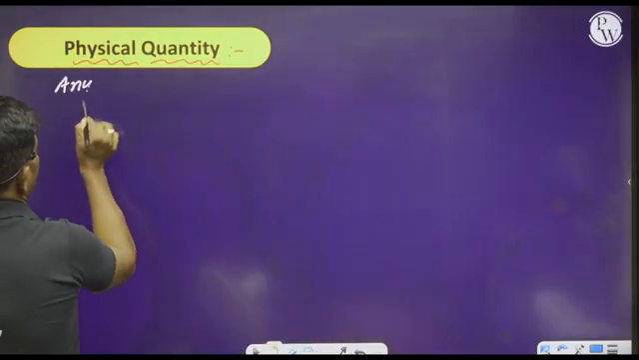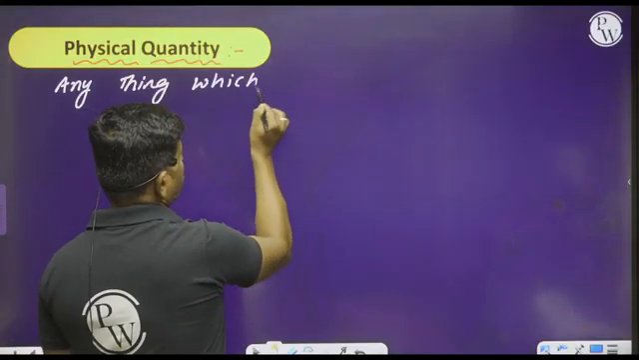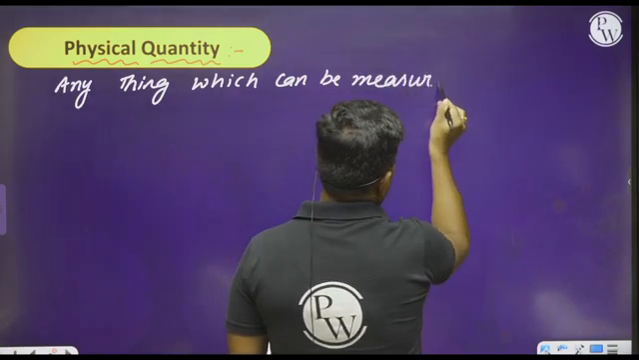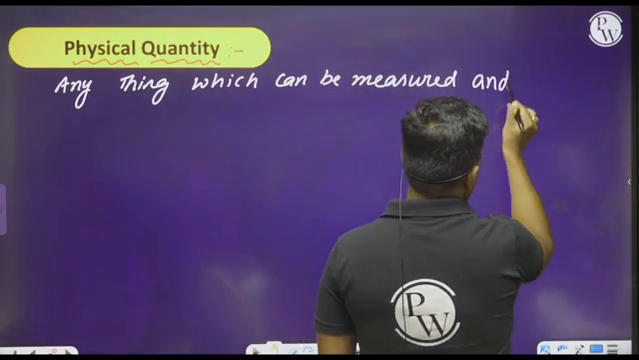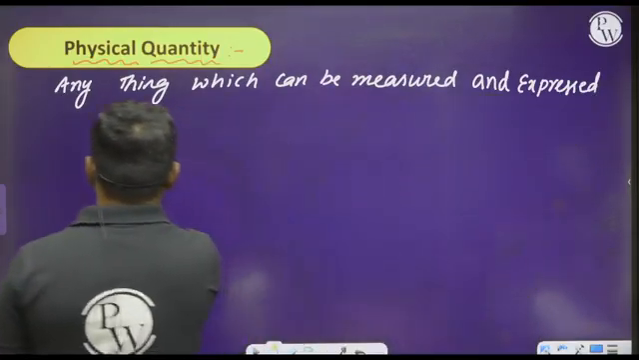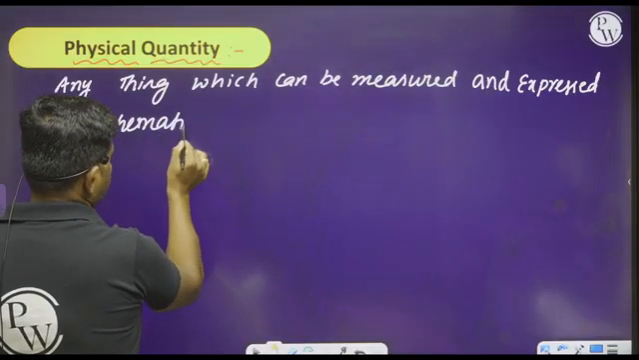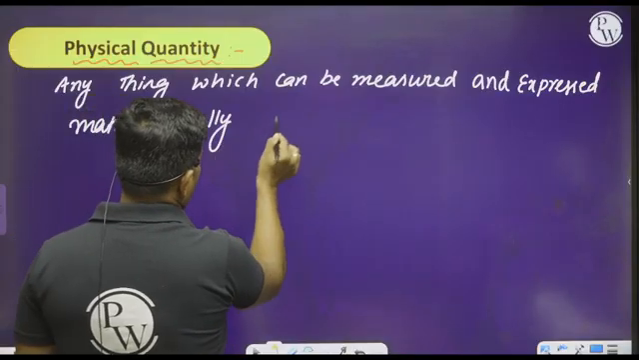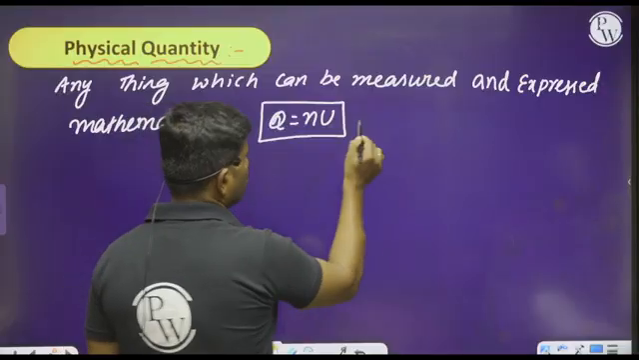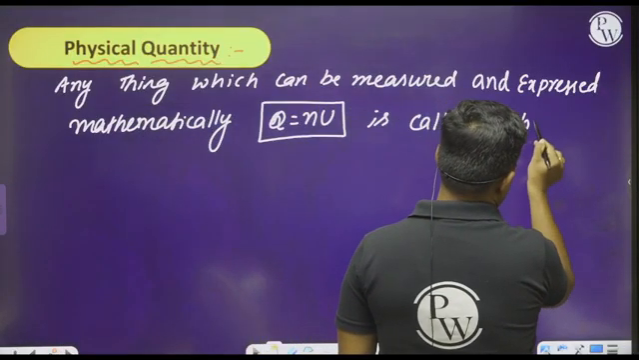Anything which can be measured and expressed mathematically in the form of Q equals N into U is called a physical quantity.